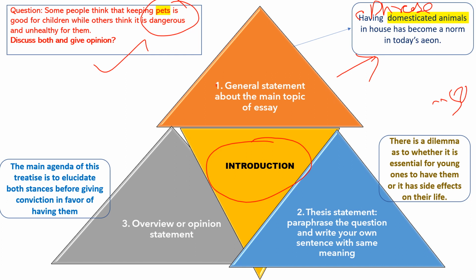I have to use domesticated animals, home animals, like that. So when I give my general statement, I would say, without a doubt, having domestic animals in the house has become a norm in today's aeon. I'm just telling something about pets in today's world. I'm not going deep into the question. That is how you should write your general statement.